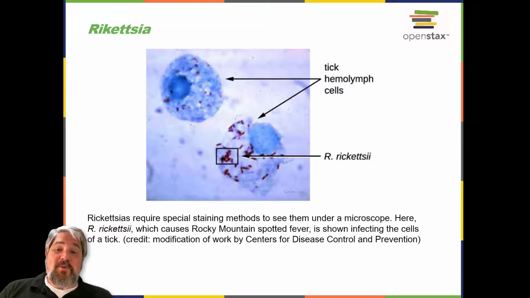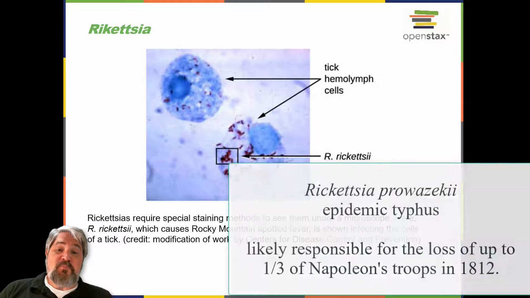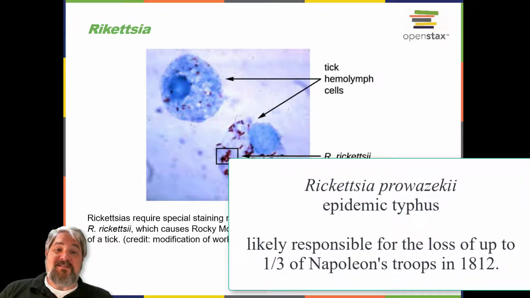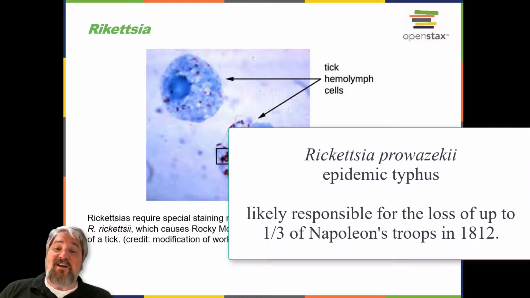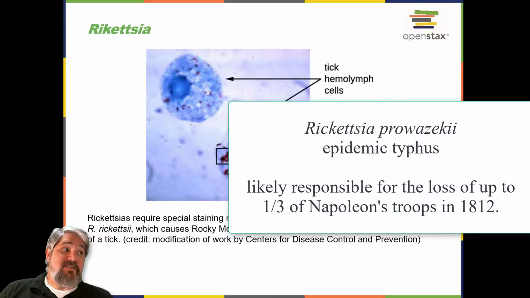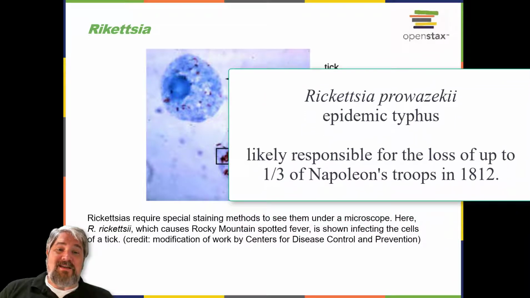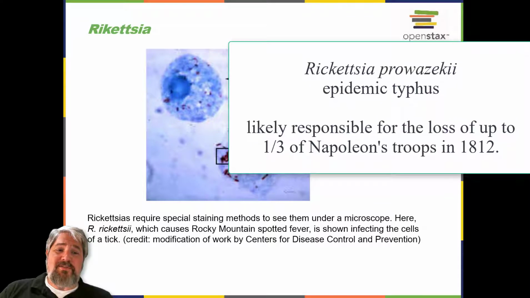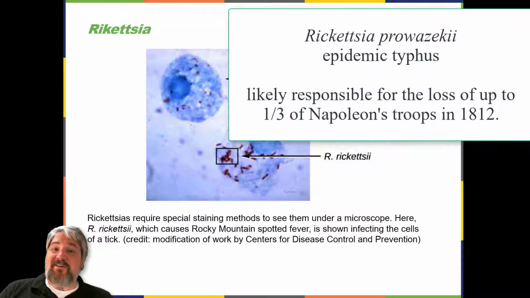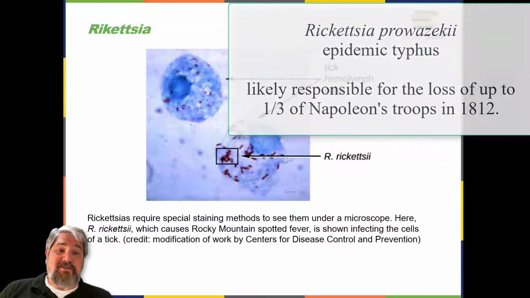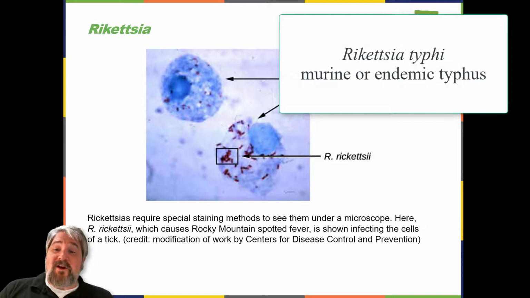Another species of Rickettsia, Rickettsia prowazekii, is spread by lice. It causes epidemic typhus, a severe infectious disease common during warfare and mass migrations of people. R. prowazekii infects human endothelium cells, causing inflammation of the inner lining of blood vessels, high fever, abdominal pain, and sometimes delirium. A relative, R. typhi, causes a less severe disease known as murine or endemic typhus, which is still observed in the southwestern United States during warm seasons.